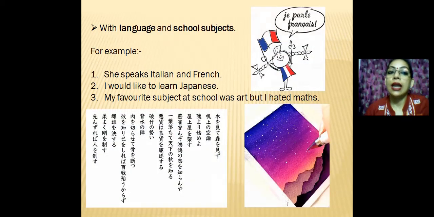With languages and school subjects also, children, remember, when we talk about any language or any subject, we never use an article. We use zero article or no article is used with these names. She speaks Italian and French. I would like to learn Japanese. My favorite subject at school was art, but I hated maths. So as you have seen, with the names of languages and school subjects, we never use any article.